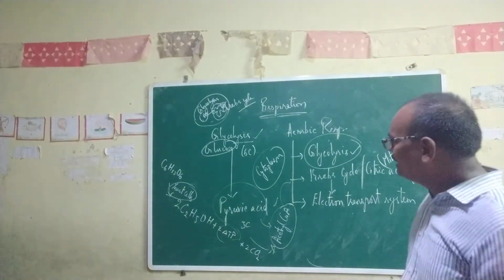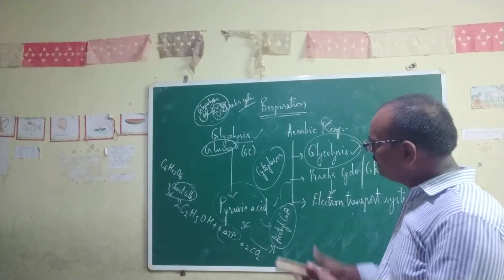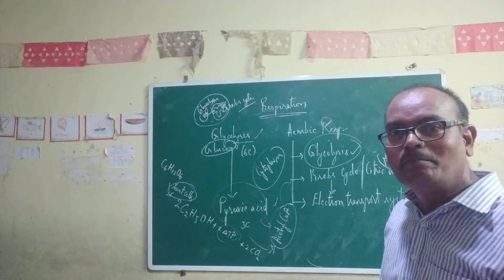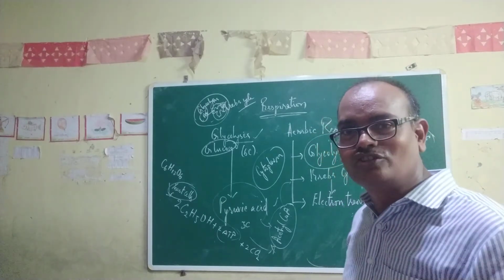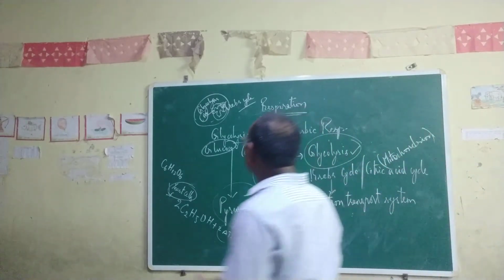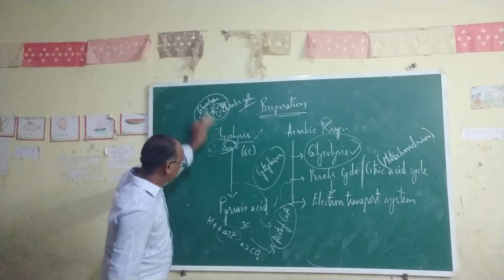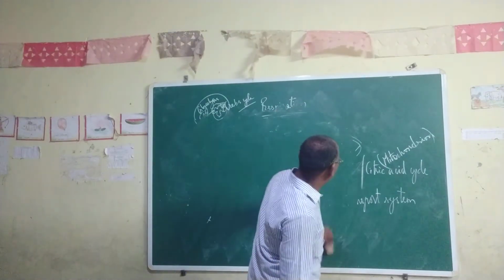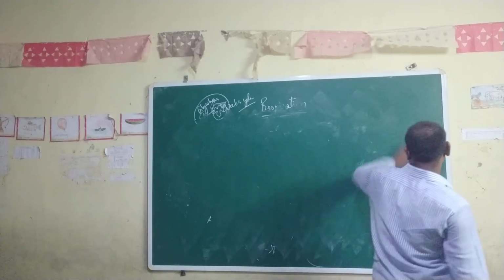Okay, so then what is the glycolytic pathway? What are the steps there? Let us see that one. Now, I'm going to explain the steps of the glycolytic pathway.